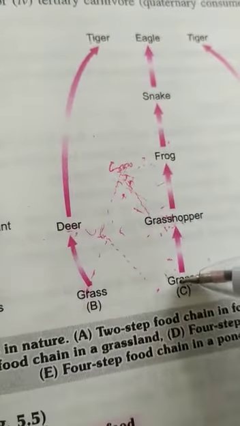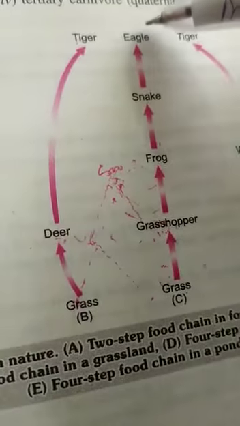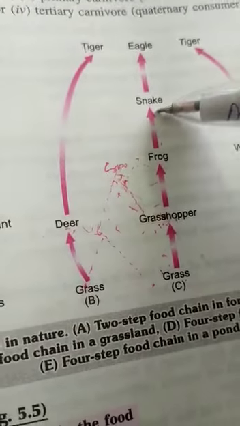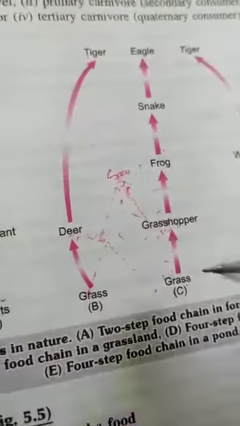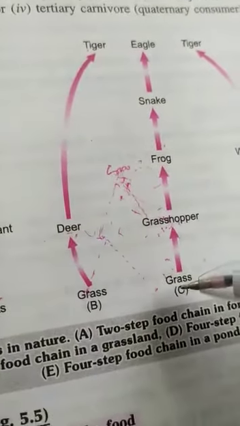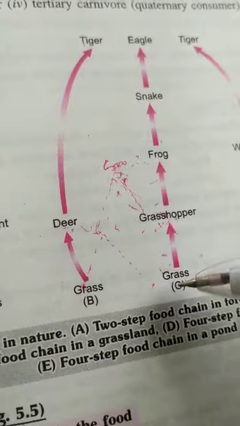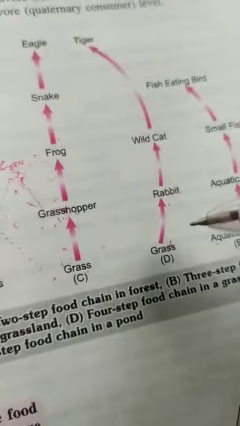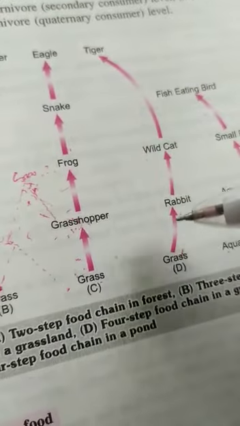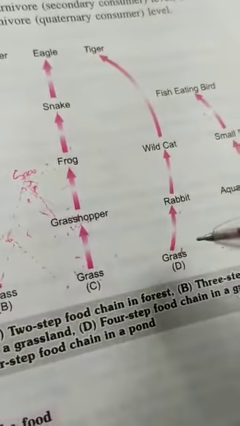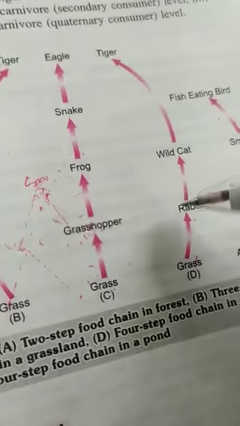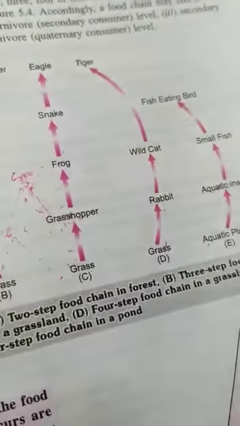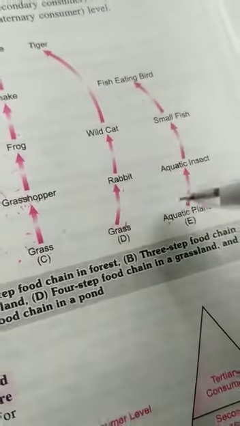This acts as producers or autotrophs. These act as consumers. This is the primary consumer, this is the secondary consumer, and this is tertiary consumer, and this is quaternary consumer. So these are the consumers. The grass is producer here. It acts as producer, it acts as autotroph which synthesizes food. Here we have another example of the food chain. Here we have 1, 2, 3, 4 steps. So grass acts as producers. These act as consumers. Primary consumer, secondary consumer, and tertiary consumer. Here we have another food chain.